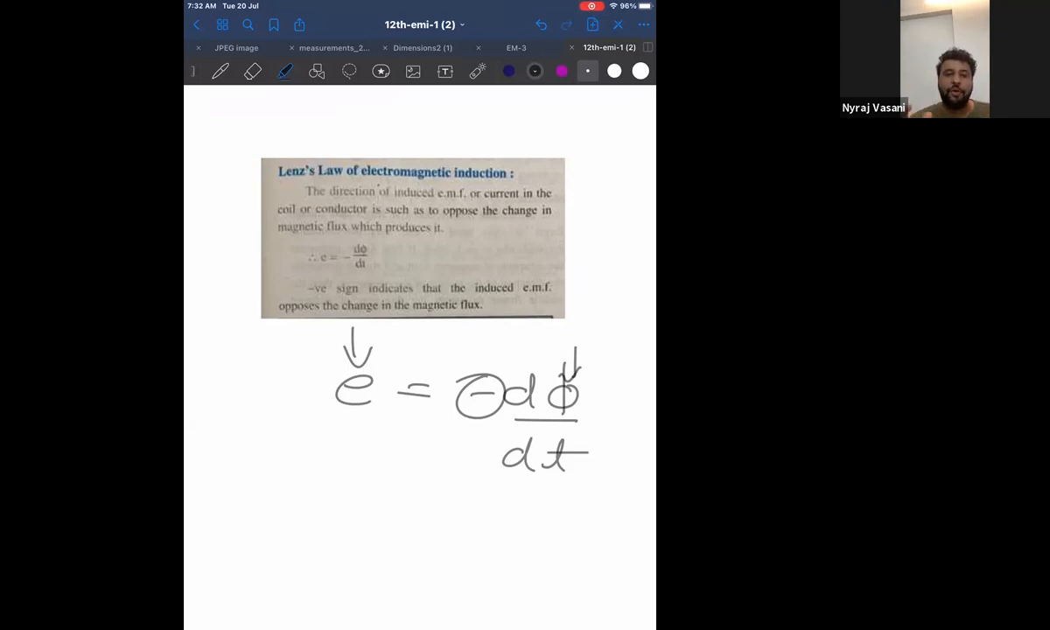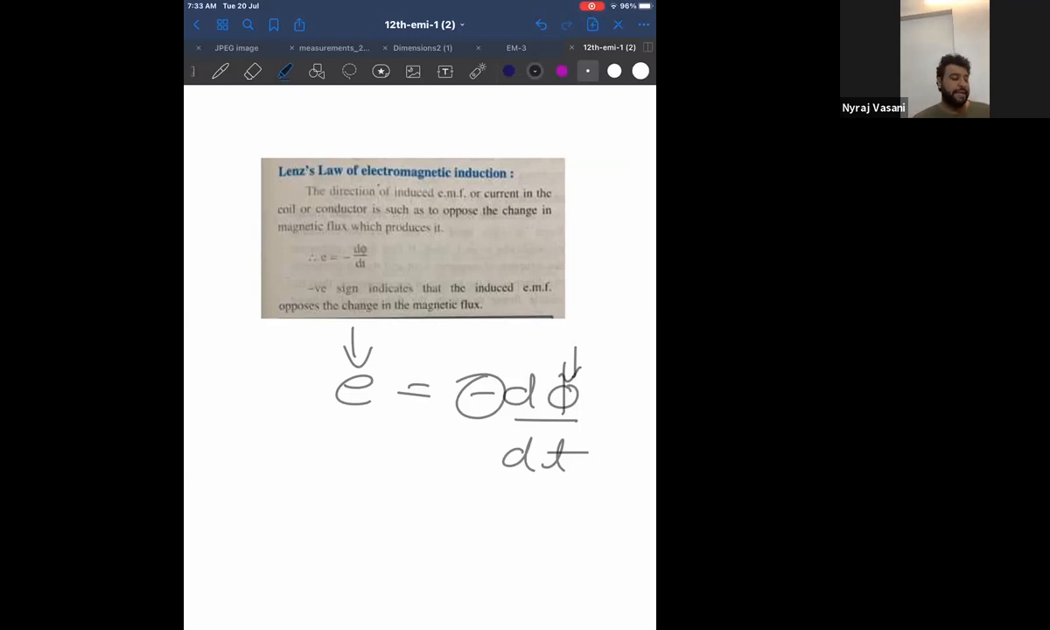Wherever the magnetic component wants to go, the electric component wants to go somewhere else. That means the electric component wants to do the opposite of what the magnetic component wants to do. I'll show you that in the question. But remember one thing: the electric component will always try to do the opposite of what the magnetic component wants to do because of this sign. And this is called Lenz's law.